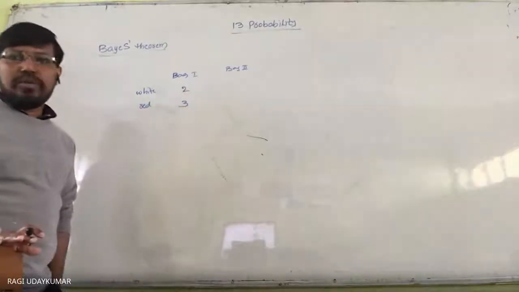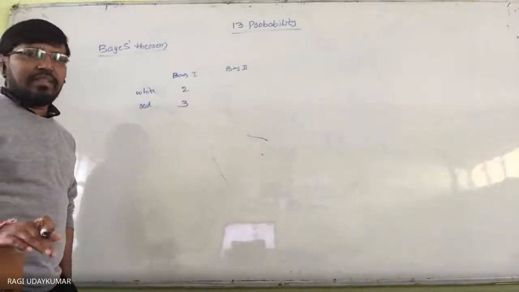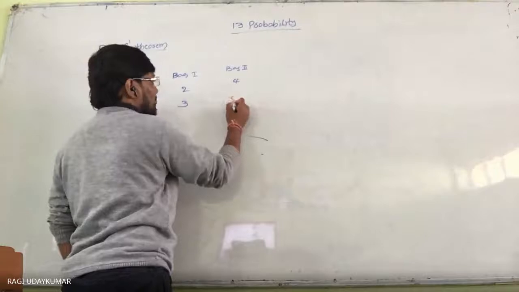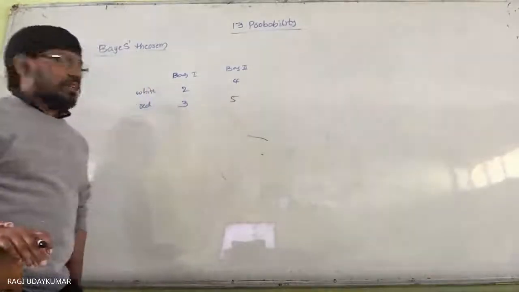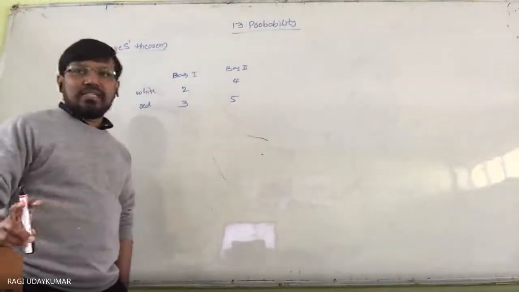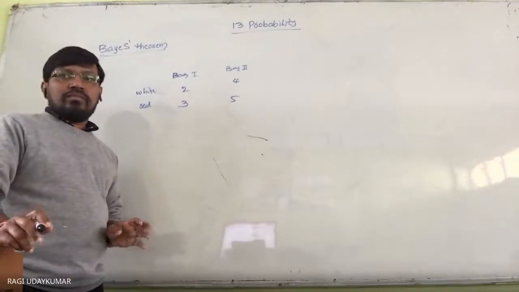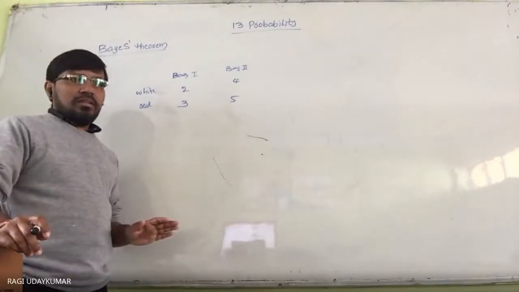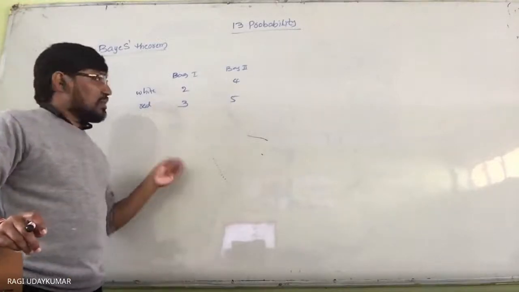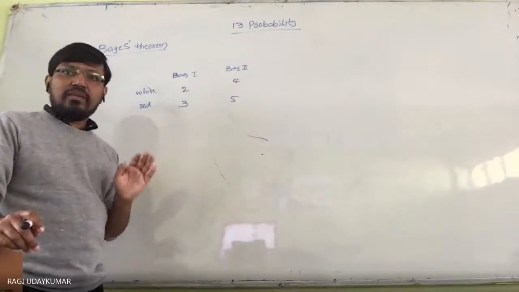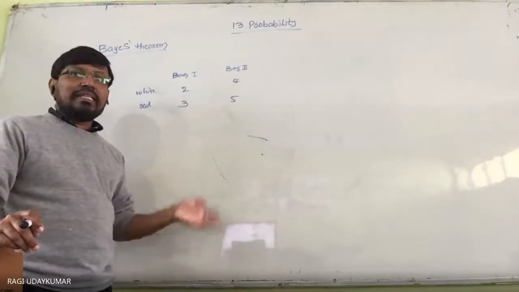In bag two, there are four white balls and five red balls. If this data is given to you, one ball is drawn at random from one of the bags, and we can find the probability of selecting the bag.